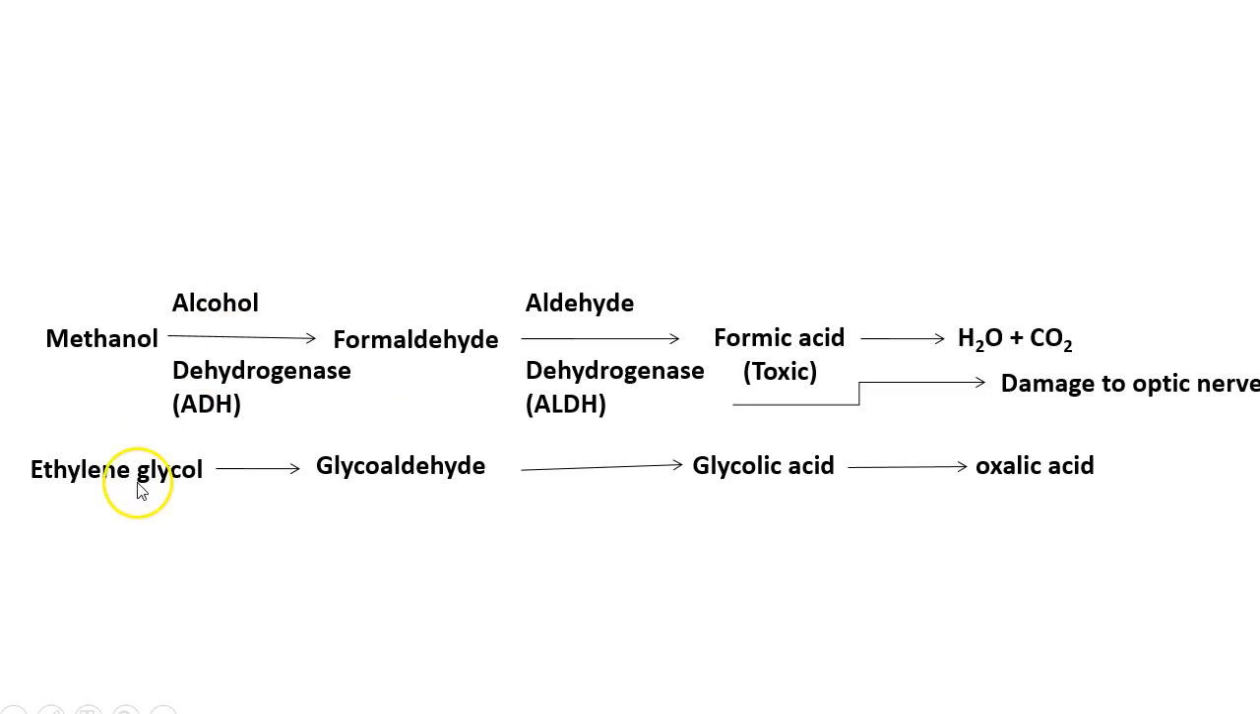Another drug would be ethylene glycol, which with the help of alcohol dehydrogenase converts into glycoaldehyde, and then with the help of aldehyde dehydrogenase converts into glycolic acid and then to oxalic acid. Accumulation of oxalic acid is nephrotoxic. It can damage the kidney, and it can also cause CNS depression.